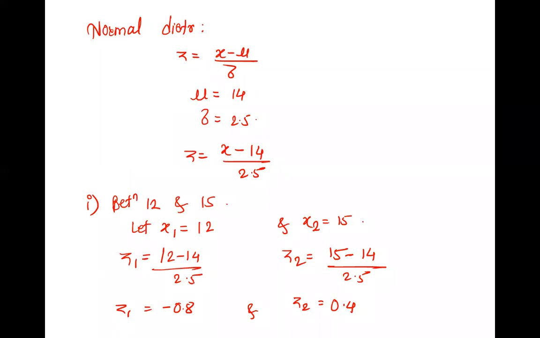Okay. So this is Z1, this is Z2. Now you will plot it. So draw this. Here Z is 0. You have to plot minus 0.8. So to this side somewhere. So this is Z1, minus 0.8.